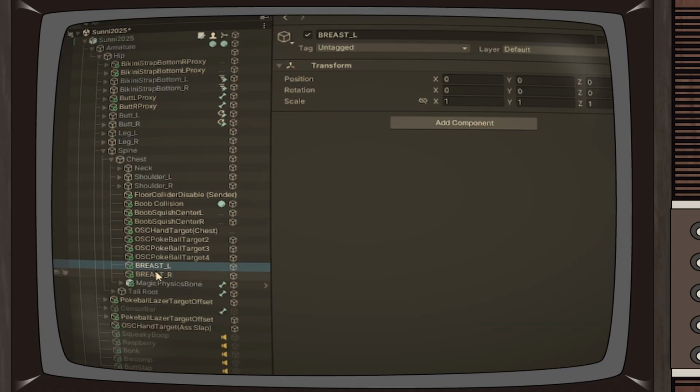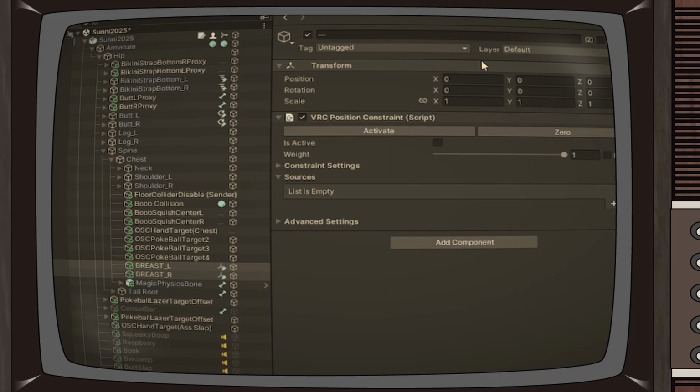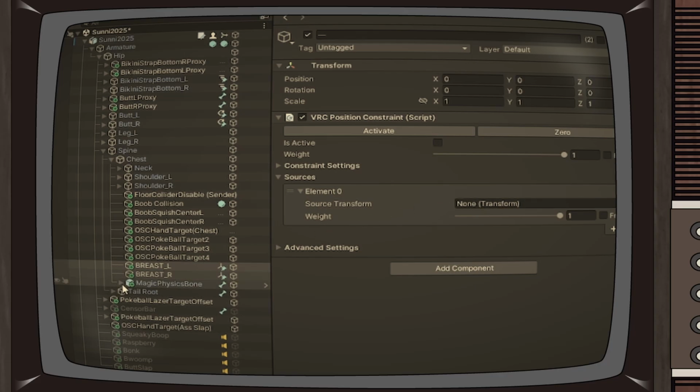Locate your breast physics bones and/or their roots and add a VRC position constraint to each. Add the magic physics bone target to their sources. Click Activate.